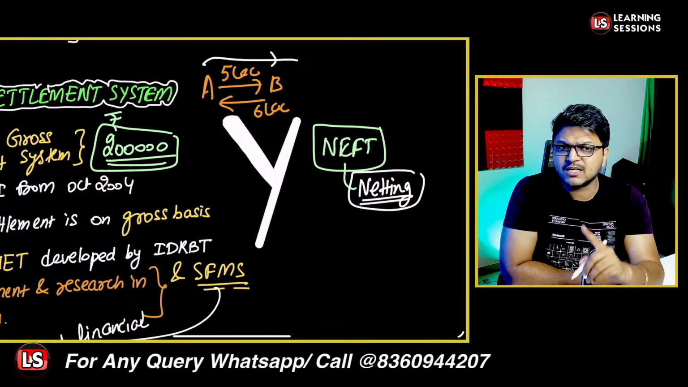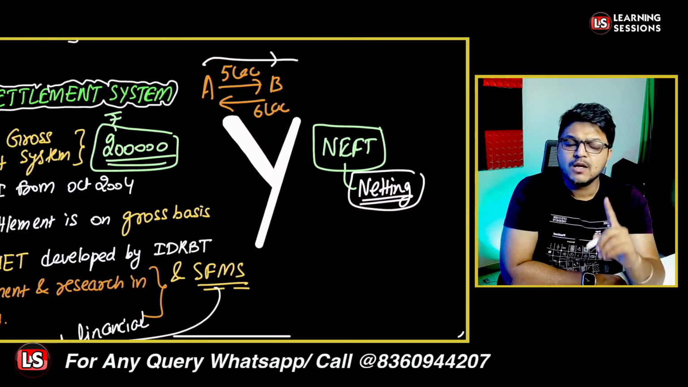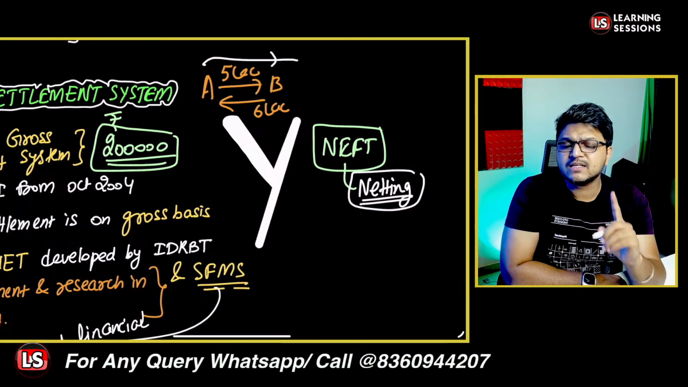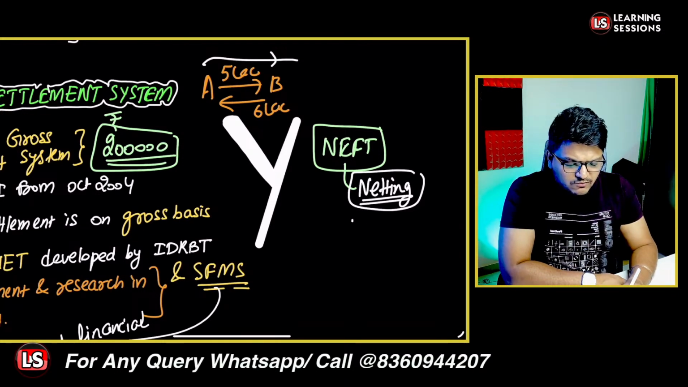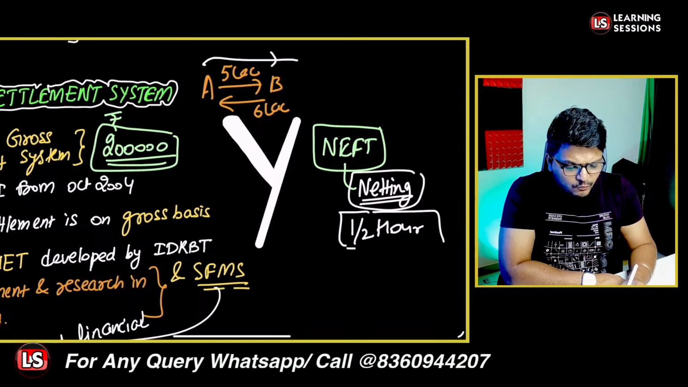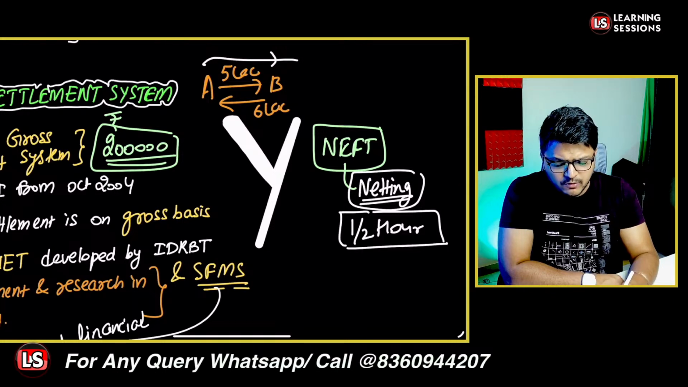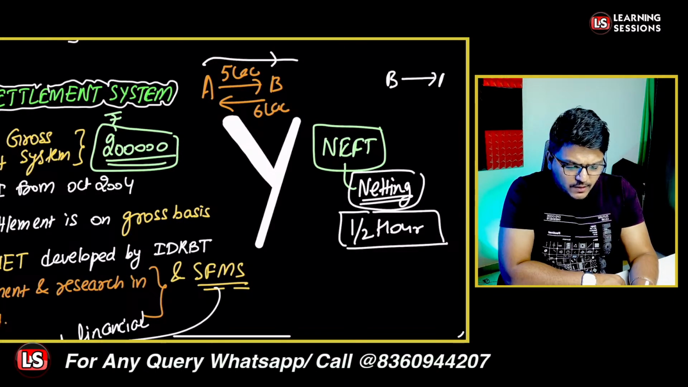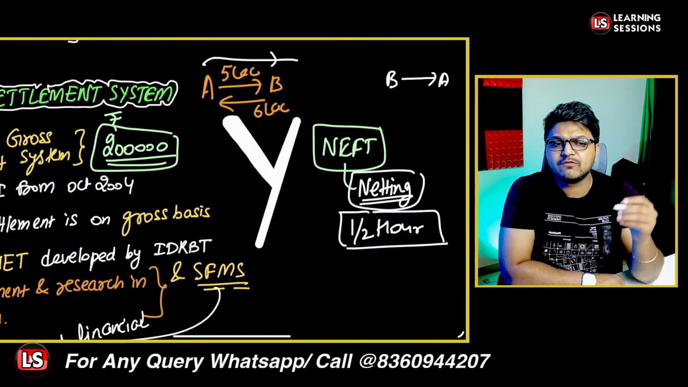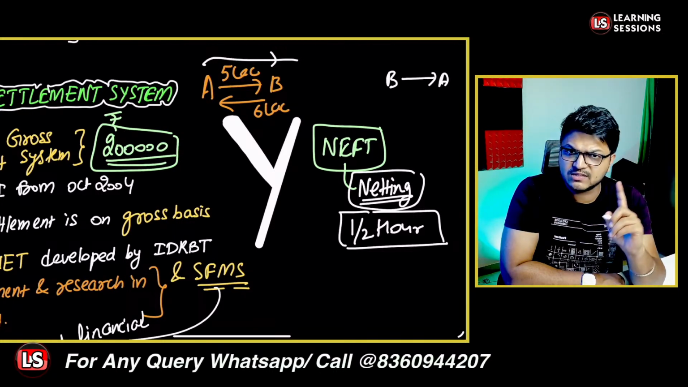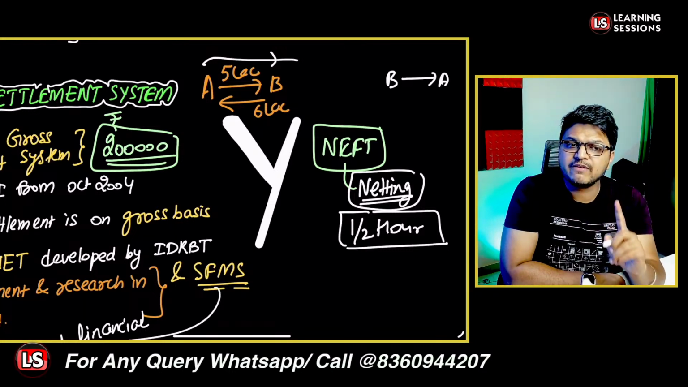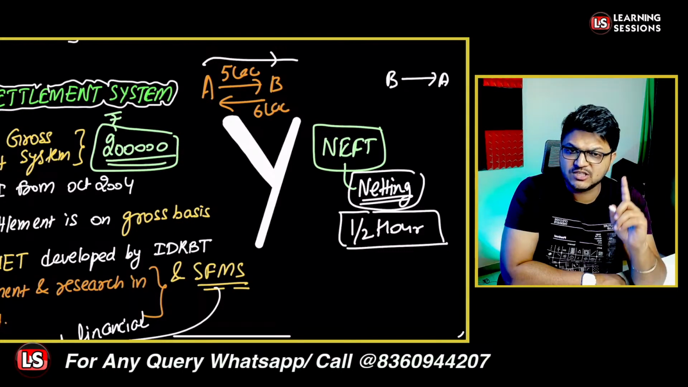Now, in the RTGS, there was gross settlement of the individual transactions, but in case of NEFT, that is the National Electronic Fund Transfer System, there will be netting of transactions based upon half hourly batches. Whatever transactions are received in that half hour, for those particular transactions the netting will be done. Like in this case, B is to pay rupees 1 lakh to bank A. That will be the netting of transactions. This is also operable 24 by 7, 365, but it operates on half hourly batches. 48 half hourly batches are there.